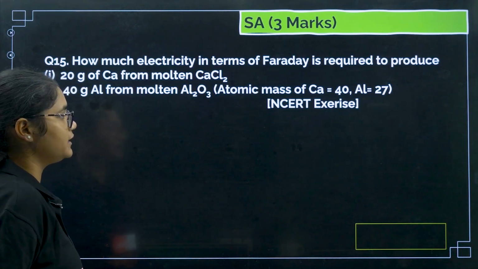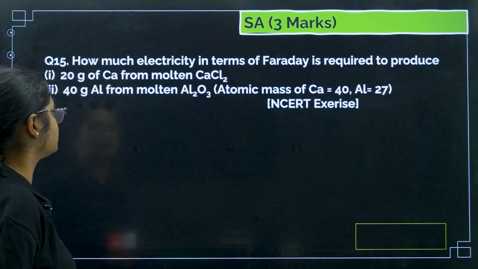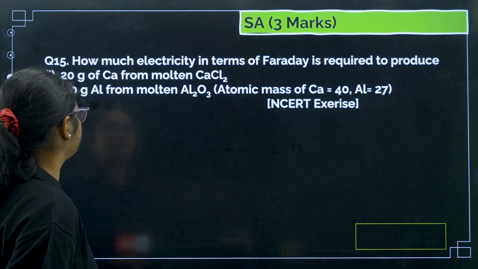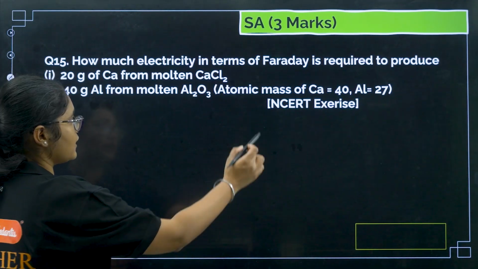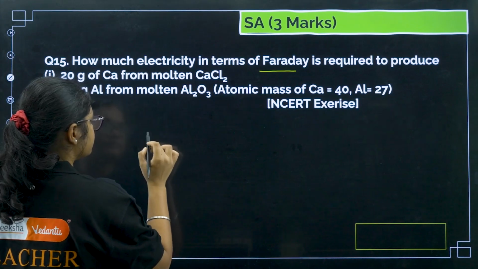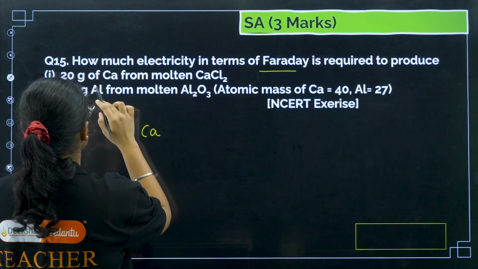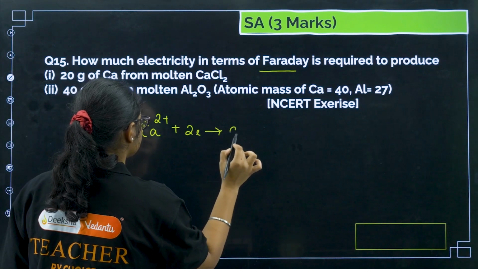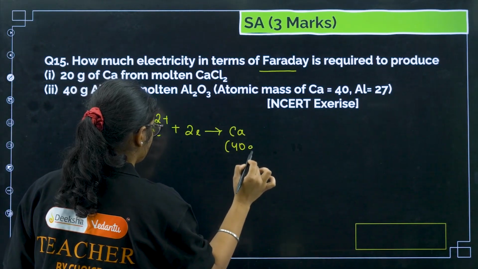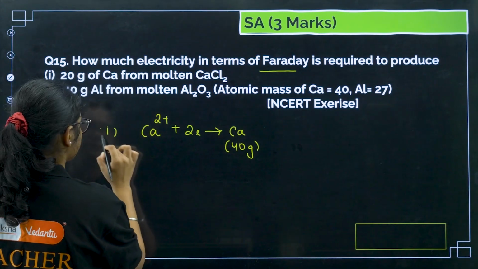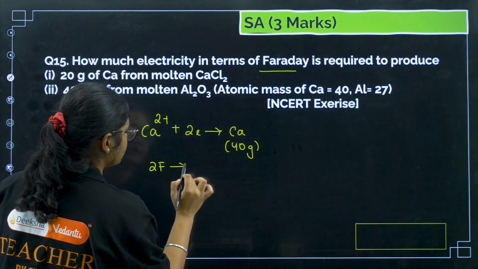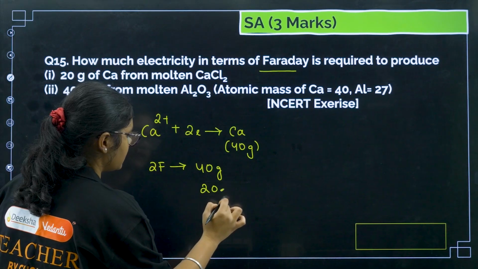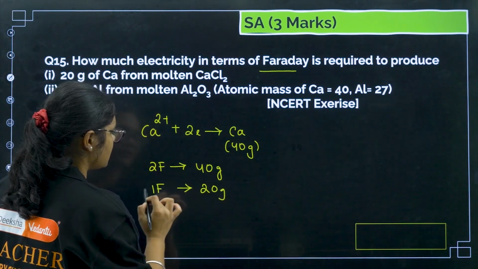Okay, fine. Next, question number 15. How much electricity in terms of Faraday is required to produce 20 gram of calcium from CaCl2? Now see, Ca2 plus plus 2 electrons gives you Ca, right? This is 40 gram. So for 2 Faraday, that will deposit 40 grams, right? So for 20 grams, how much Faraday will be required? Half of this one, so that is 1 Faraday.